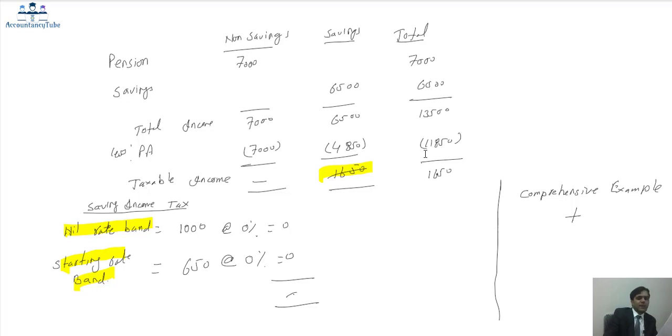So please write down one question for me and you have to attempt this. A and B are friends with following income. Now this income is adjusted net income, which I'm going to tell you. So I'm repeating the question again. A and B are friends with following income. A has adjusted net income of £115,000, and B has adjusted net income of £130,000. So both of them are adjusted net income. For A, £115,000. For B, it is £130,000.